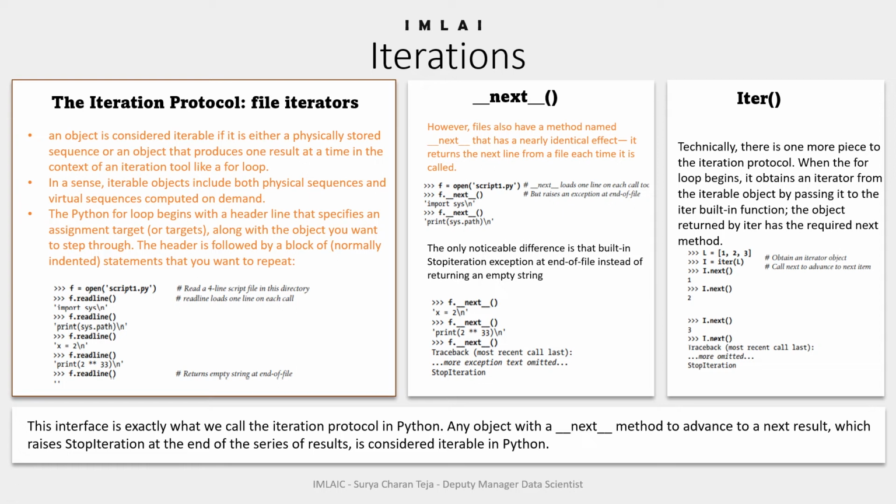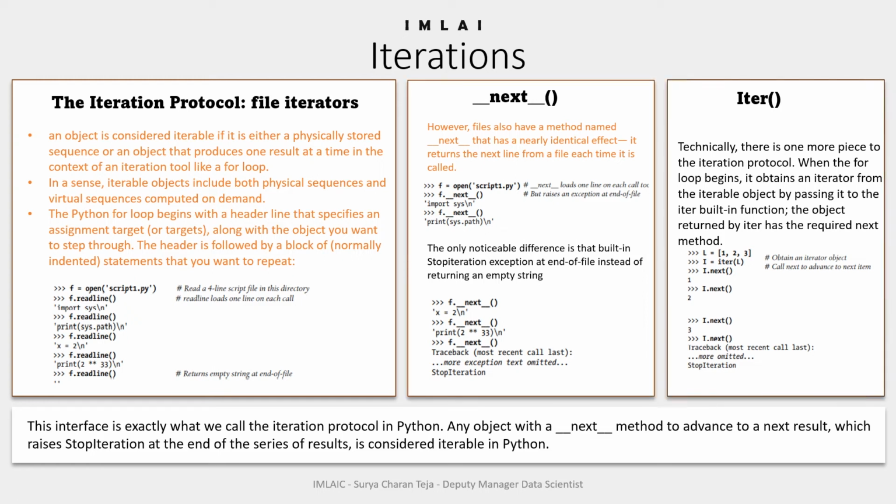With this, you should be able to understand that the readline method of files uses the double underscore next double underscore method under the hood to make this iteration possible. So the iteration protocol is nothing but using the next method and the iter method under the hood to make an iteration possible.